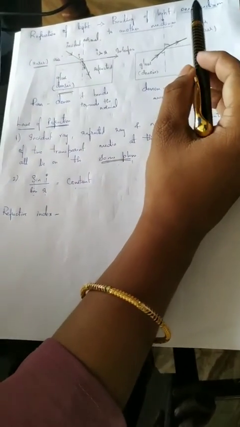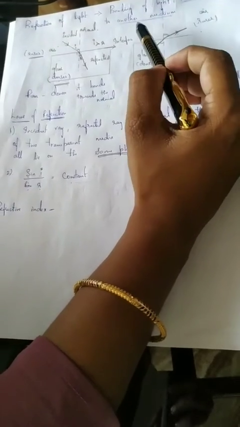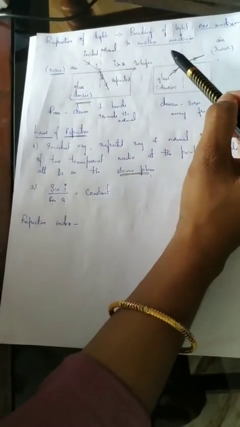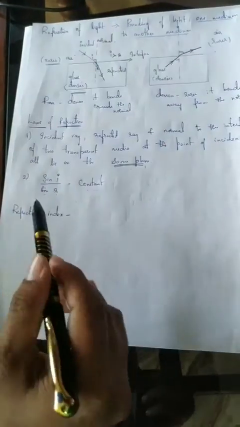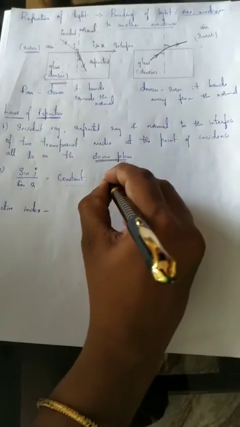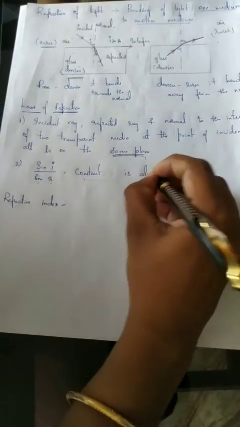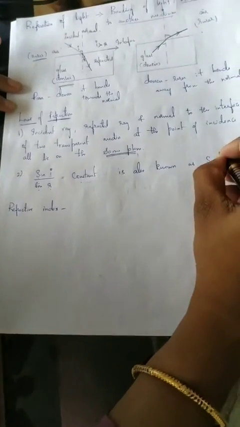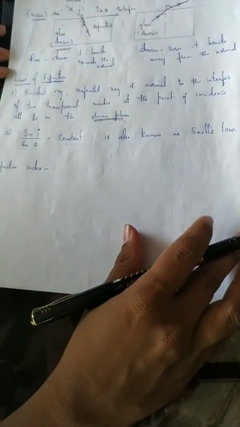For refraction to take place, as I told, there must be two media, because light travels from one medium to another medium, and that makes refraction. The second law of refraction is also known as Snell's law.